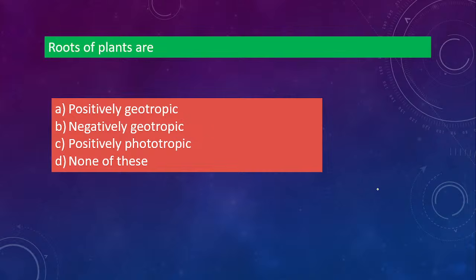Okay, now coming to the geotropic, phototropic, those things. Okay, roots of plants are positively geotropic, negatively geotropic, positively phototropic, none of this. Which one is the correct option?